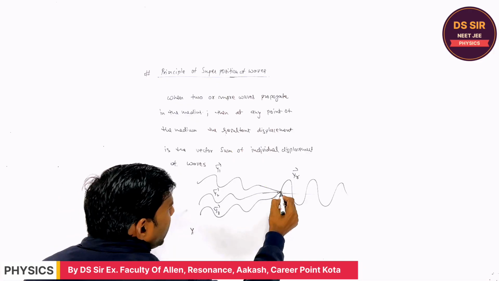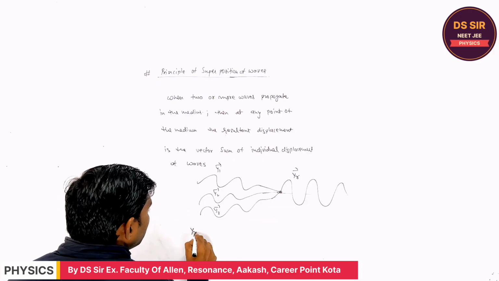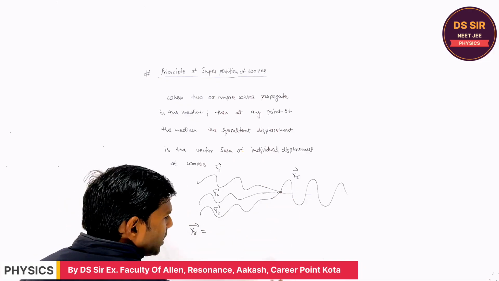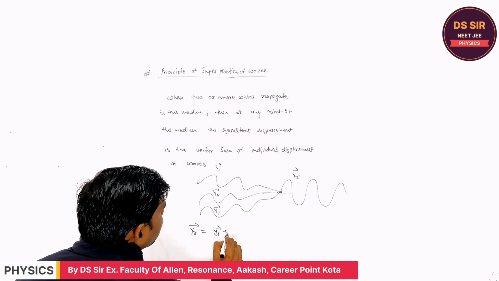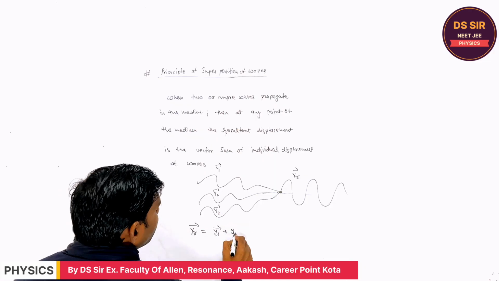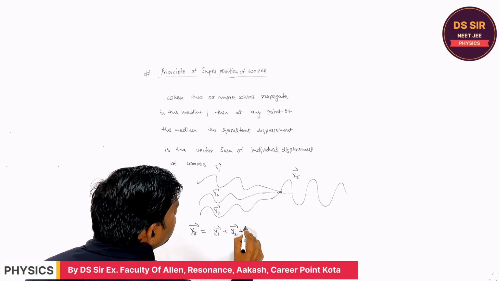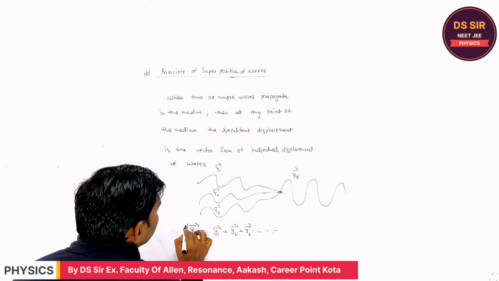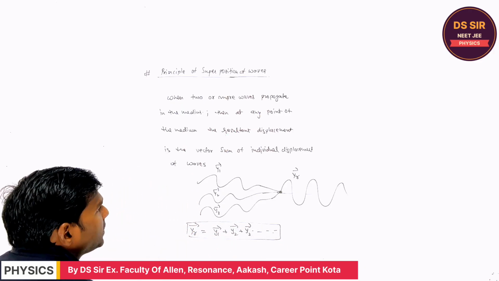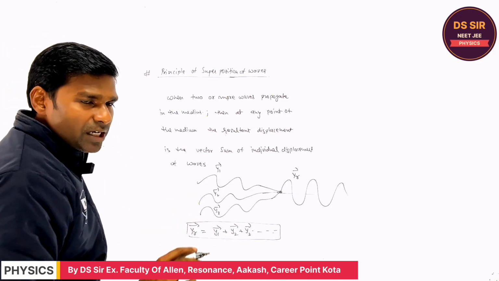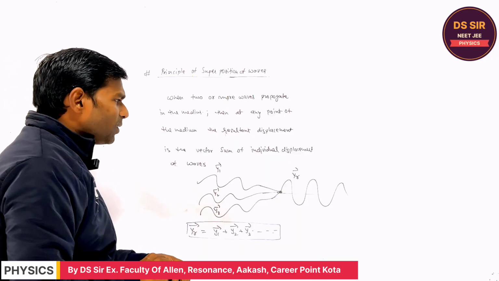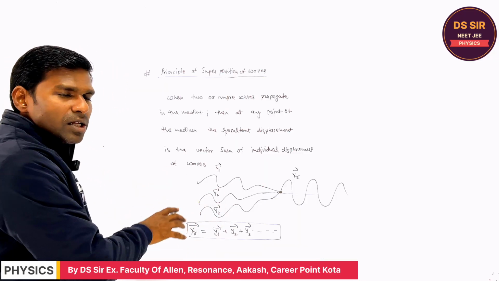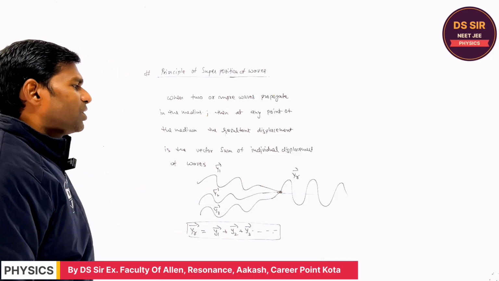So at any point in the medium, the resultant displacement is nothing but the vector sum of the individual displacements due to the waves. This is called the principle of superposition. Is it clear or not, you tell? The same principle of superposition we have used in the sound wave and the wave instinct also, right?